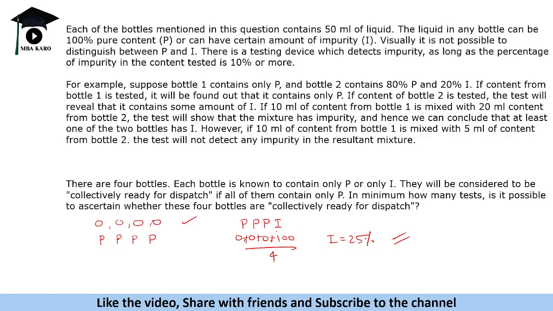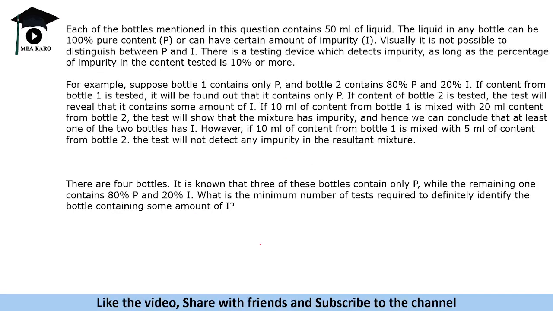So even if one bottle contains impurity, it can easily come into detection. So you just need one test. From one test, you can determine whether it is clear for dispatch or not. Either all four will be pure, or even if one impurity is there, and if there are more, it will obviously be detectable, isn't it? If it is in even one, you get 25% impurity which will be detected. So what you need to do is just mix all the contents, and you will be able to determine whether it is impure or not. So in just one test you can tell that.